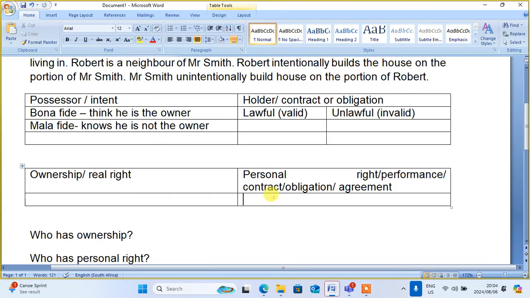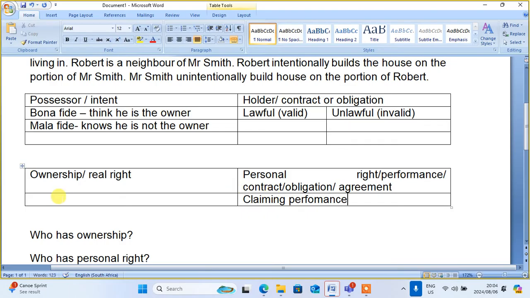And I said that personal rights, if you go to Takealot, when you purchase something, Takealot has a duty to deliver. If Takealot fails to deliver, you will claim performance. So you will always claim performance here. Here it is all about claiming performance.